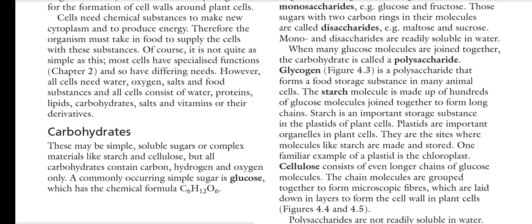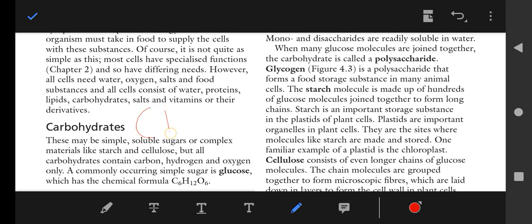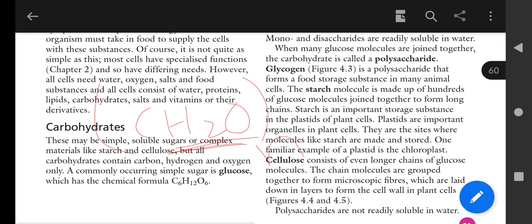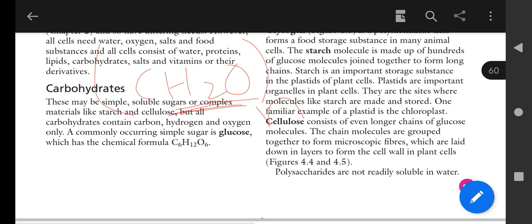Their general formula is often regarded as (CH2O)n. It means the ratio of hydrogen to oxygen is the same as in water, and this is the general formula for carbohydrates. But the things are not so simple. These may be simple soluble sugars or complex materials like starch and cellulose, but all carbohydrates contain carbon, hydrogen and oxygen, three things.